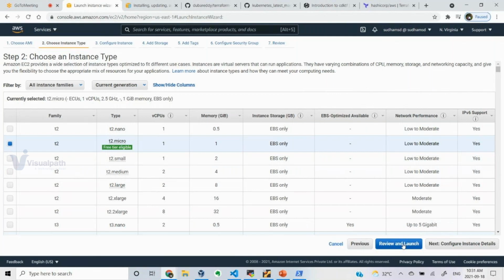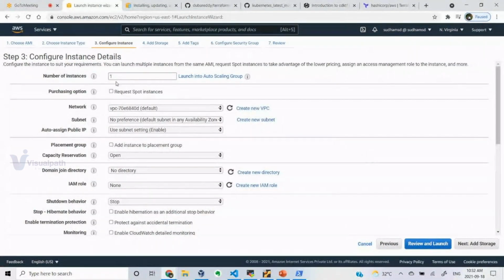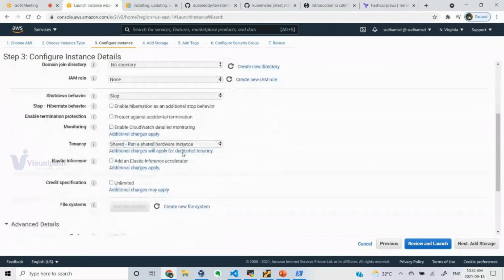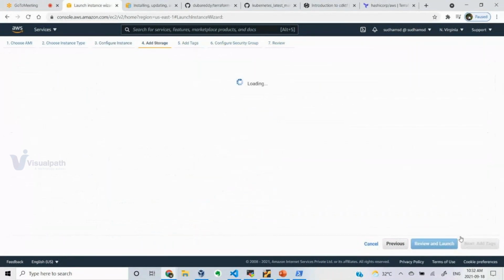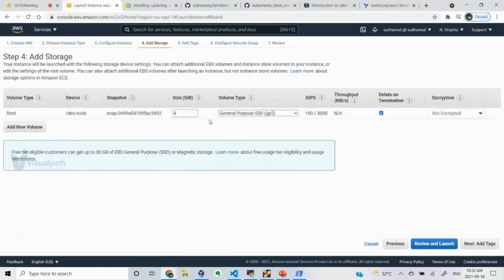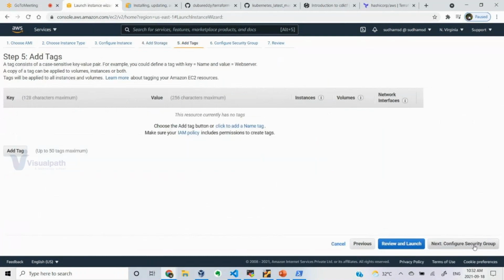I told you, after selecting this we can really spin up the instance, but I want to go through the other stages as well. I just want to show you what it does exactly. Configure instance details: I want to create only one instance with the default networking. I don't want to change anything else. Then add storage. This is the default storage which will be used, 8 GB. It will be the size of your instance, and this will be the IO operations which will be done, and this will be the disk which will be attached.